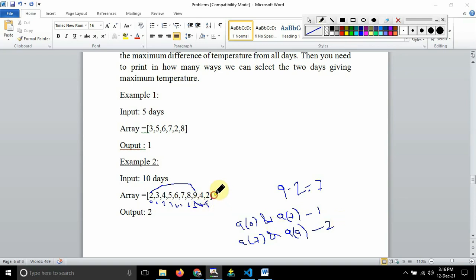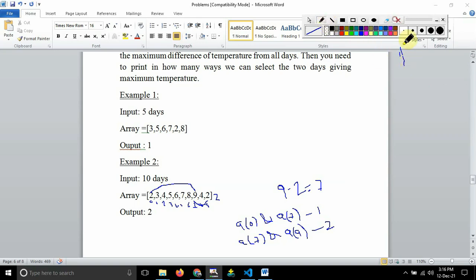Again, if I have another 2 over here, then what are the possible ways? 2 and 9, one condition; 9 and 2, another condition; again this 9 and this 2, another third condition. So I need to find out how many times this 9 is repeating and how many times this 2 is repeating. After that I will be able to find out. I just multiply those two things and I will get the output, guys. I'll show you with another example. Most of the guys will not understand this at once.